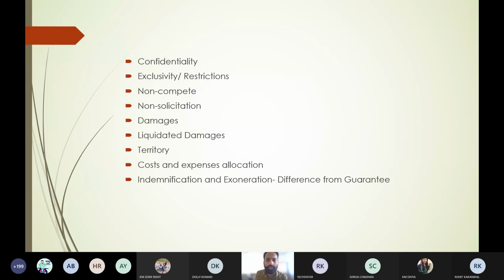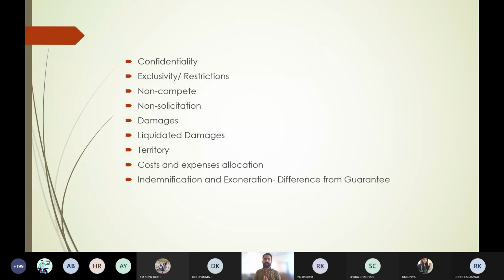Indemnification and exoneration different from guarantee. Now look at indemnification. If you have read the Contract Act then you must have known what is indemnification. See what happens in indemnification. In indemnification, one party pays the losses to the other party.